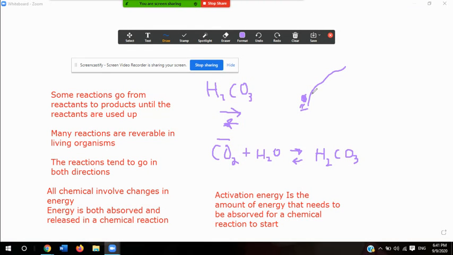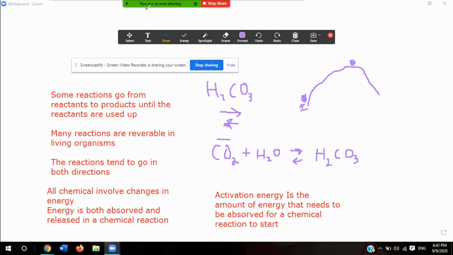Now, once I push the rock up the hill and roll it down the other side, I don't really need that much activation energy because gravity pretty much does what it needs. So once the chemical reaction has enough activation energy, it'll pretty much continue to move on by itself.